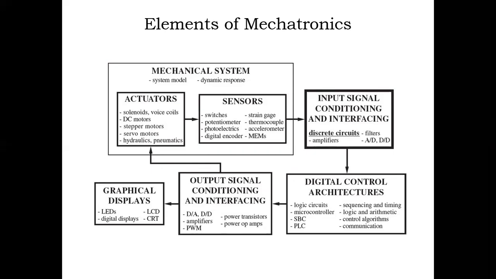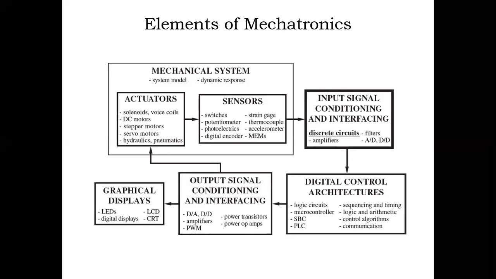So we use an analog to digital converter and digital to digital converter. The output of a sensor will be a small signal, so we need to amplify and filter the input signal. So we need to use discrete circuits like filters and amplifiers. This is the input signal conditioning and interfacing unit.